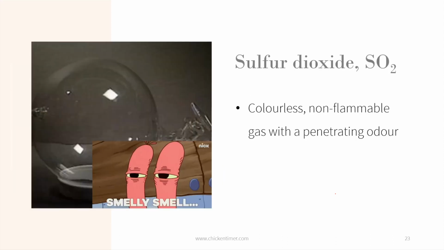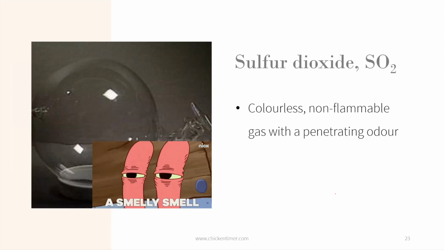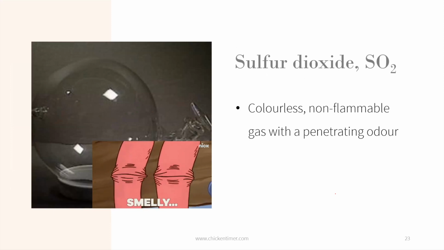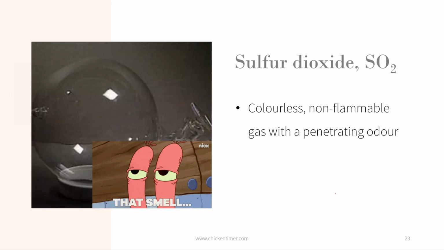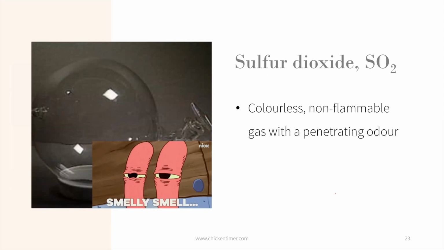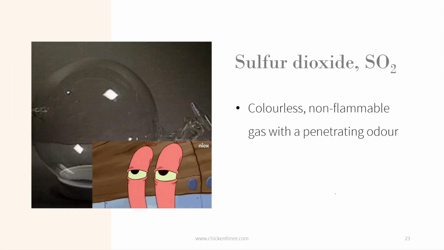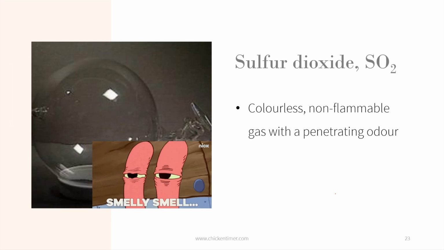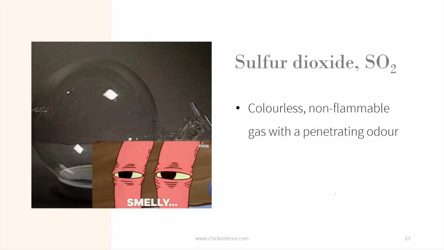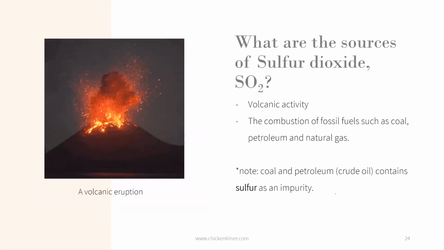Then you have another gas called sulfur dioxide. Sulfur dioxide is a colorless, non-flammable gas, but it has a smell. It's not odorless. The smell is quite characteristic and can be quite irritating, which is why I put that image there. There are some other gases that are also stinky. So where do you get sulfur dioxide?